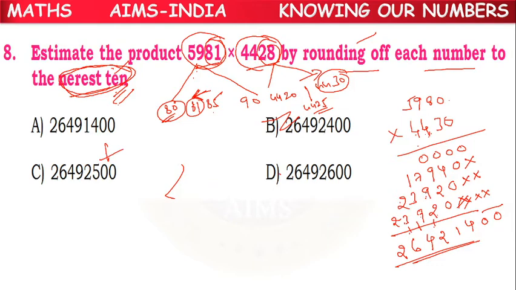So here 7, 9, 16 plus 2, 18 plus 1, 19, children. So 2, 6, 4, 9, 1, 4, 0, 0. Ones, tens, hundreds, thousands, 10,000s, lakhs, 10 lakhs, crores. A option is the correct answer.